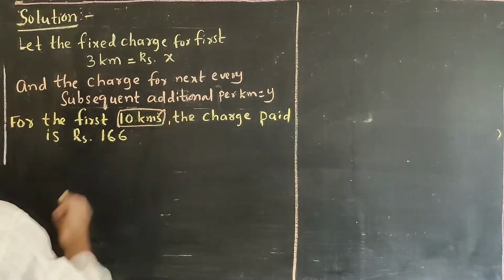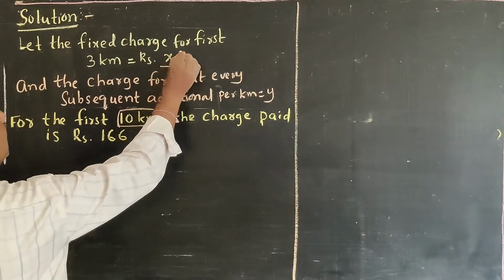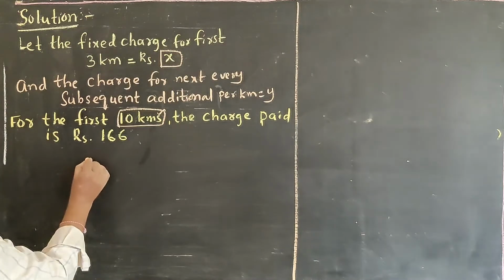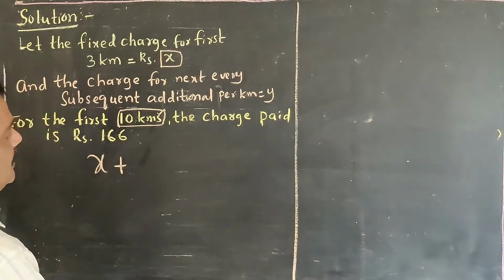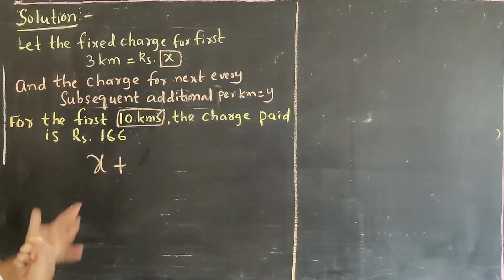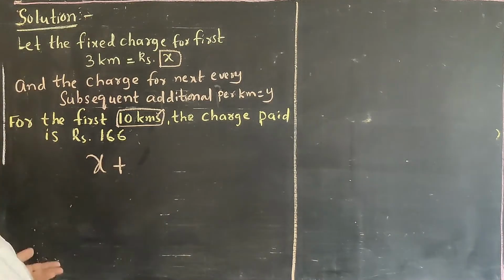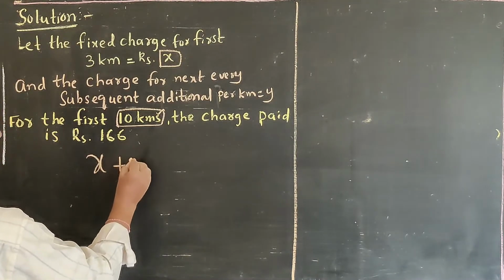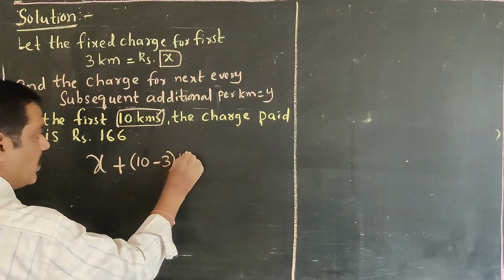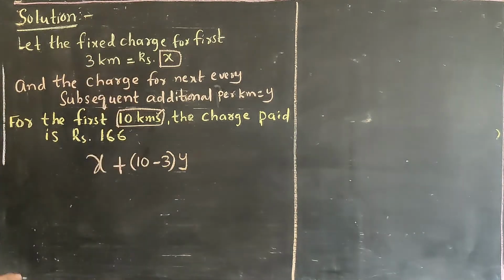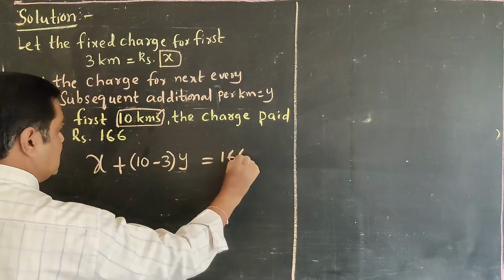In this, for the first 3 kilometers he has to pay X rupees, so X rupees plus the remaining kilometers, how many? The remaining kilometers are only 7 kilometers. That's why (10 minus 3) into Y rupees. That is equal to the total amount, 166.